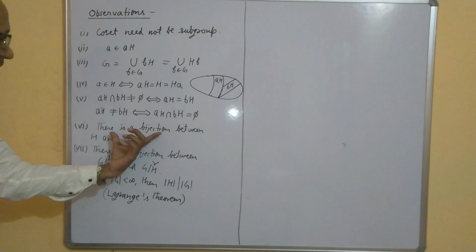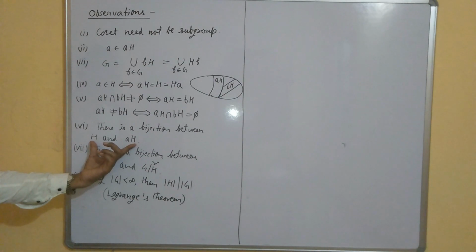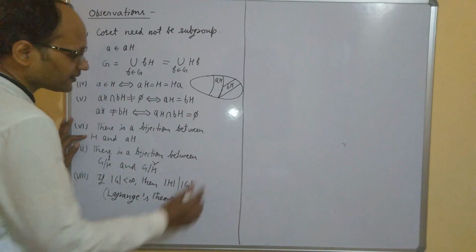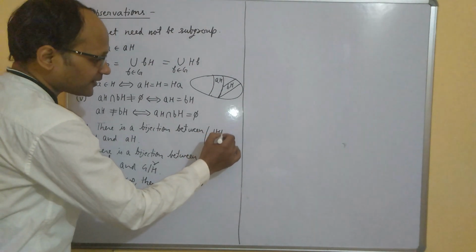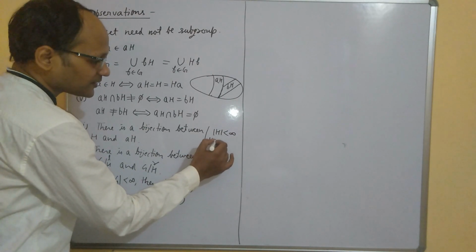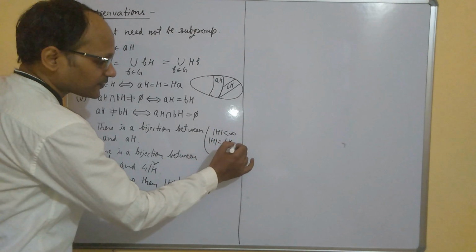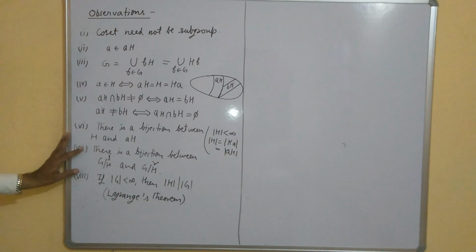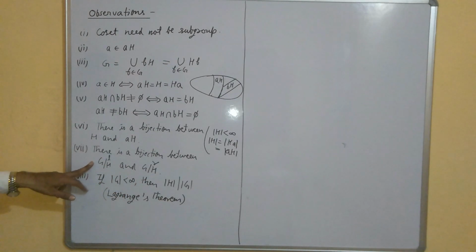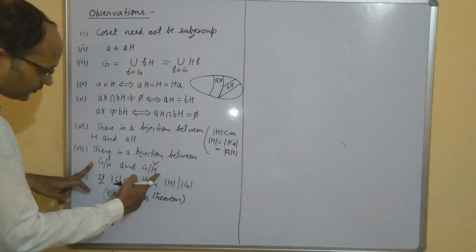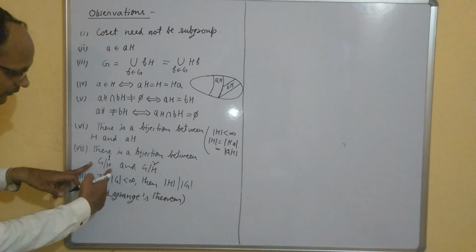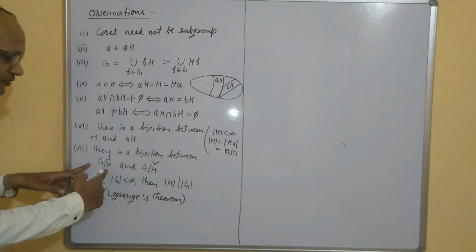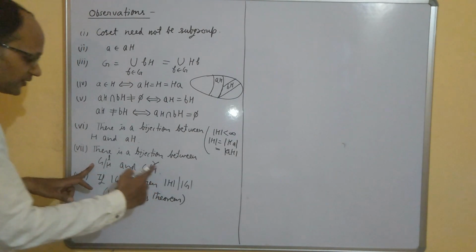Now the next thing is that there is a bijection between H and aH. So the cardinality of H and the cardinality of aH are the same. So if H is finite, then the order of H is the same as the order of Ha, and that is also the same as the order of aH. This we have proved. There is a bijection between this and this. So between the set of left cosets and the set of right cosets there is a bijection, so the cardinality of both the sets is the same.